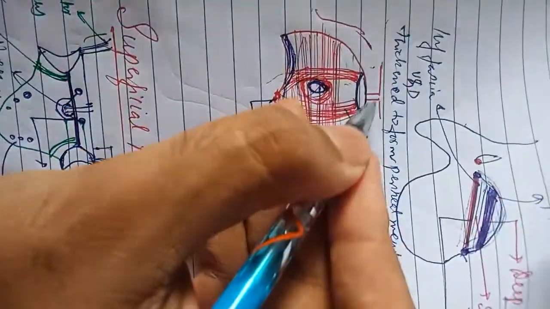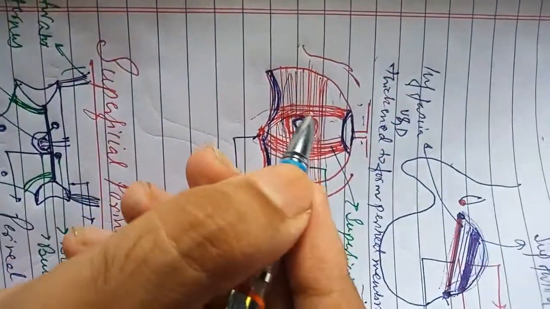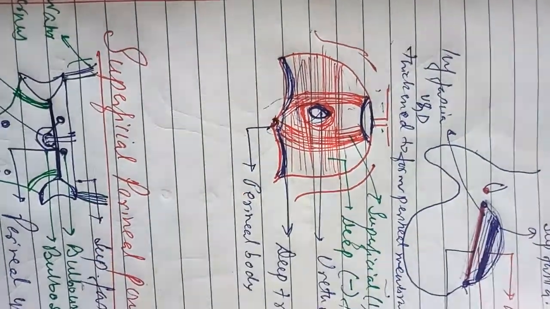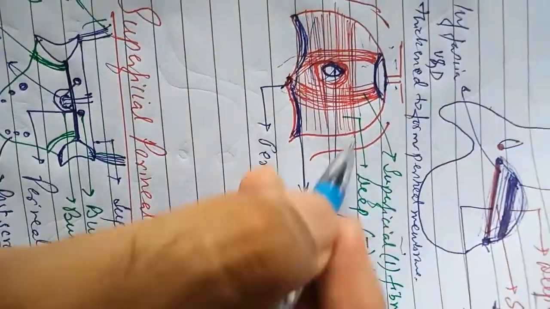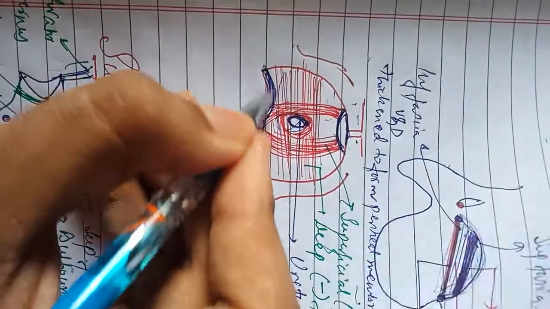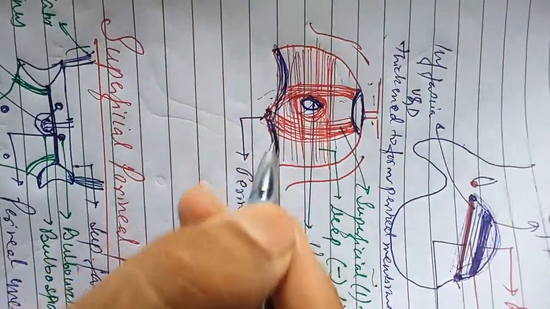This is the pubic tubercle, this is the arcuate pubic ligament, this is the transverse perineal ligament, and this is the perineal body. Another muscle in the urogenital diaphragm is the deep transverse perineal muscle. So this is the deep transverse perineal muscle.